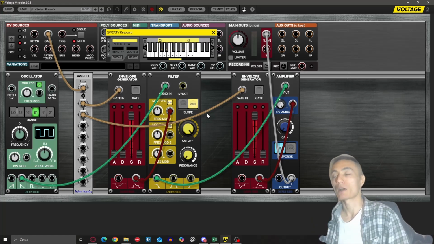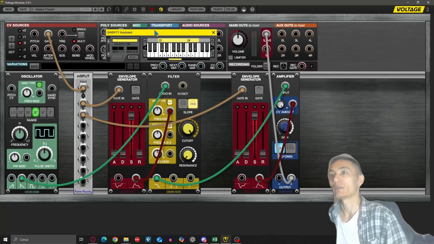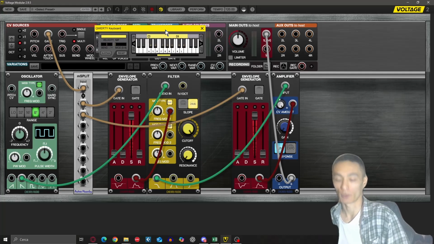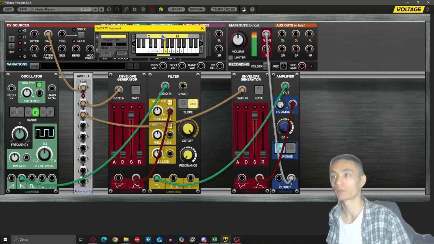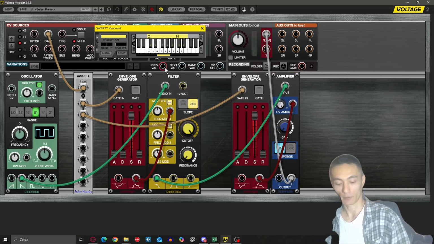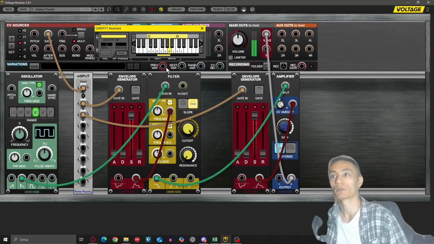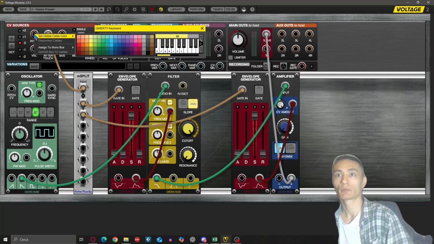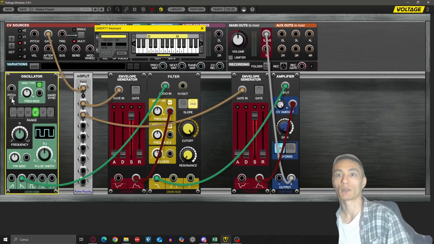Now the point is that now the keyboard controls when the note appears, because I press a key and we have a note. Every time I press a key, the gain turns on. Good. But the keyboard does not control the frequency, so the note. It's always the same note. To do so, it's very simple. We just plug the pitch, the CV control voltage pitch, to the pitch CV input.